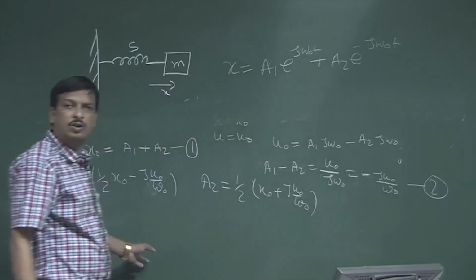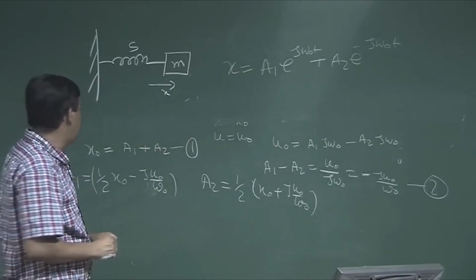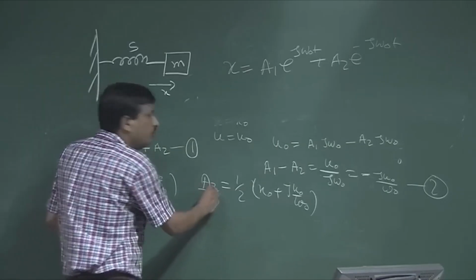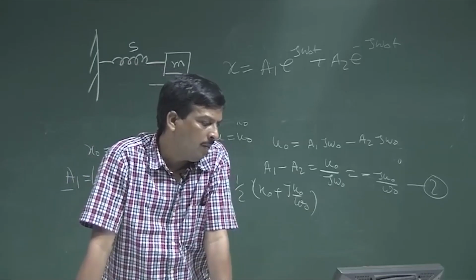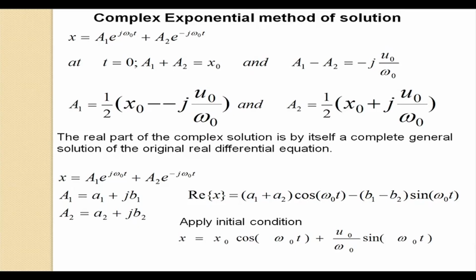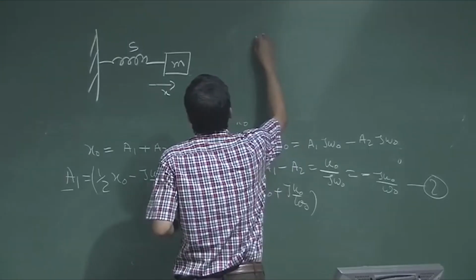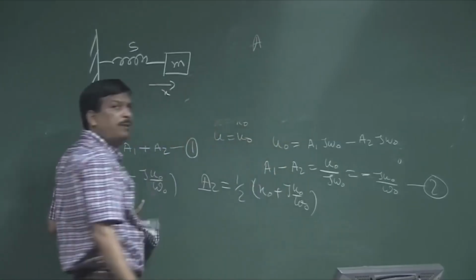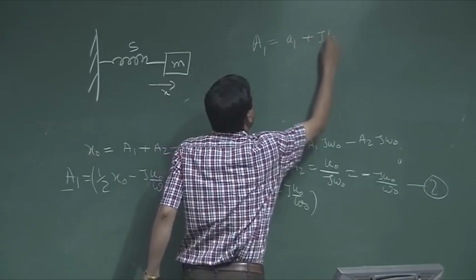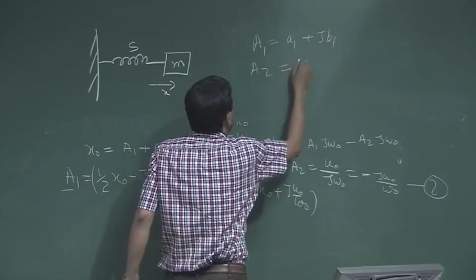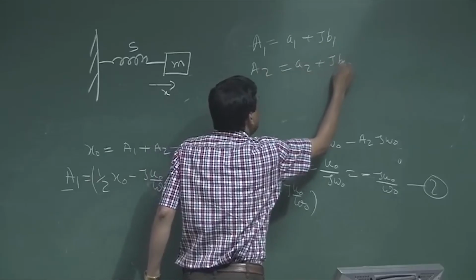I should get the solution. Now, interestingly, if you see, a1 and a2 both are complex. Both are in complex form. Okay. So now let us consider that a1 is nothing but a complex form, a plus jb. Let us consider a1 is nothing but small a1 plus jb1 and a2 is nothing but small a2 plus jb2.